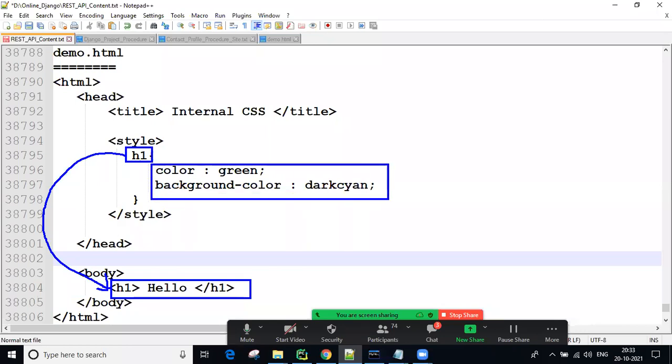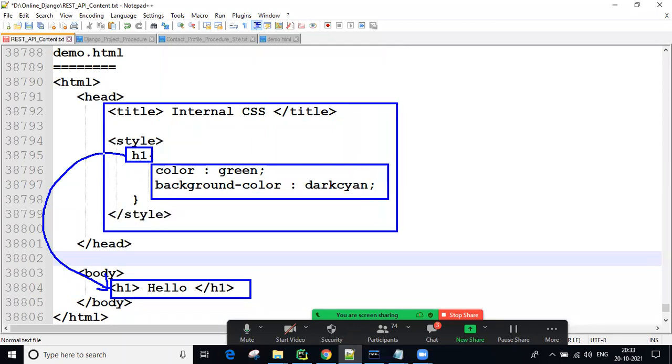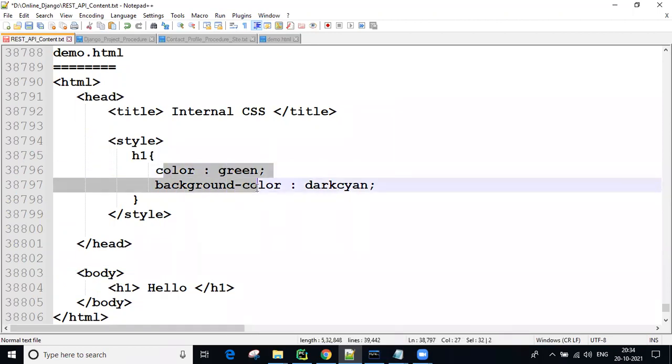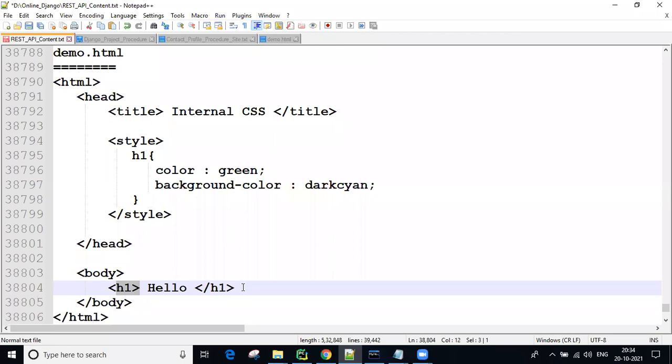I told you at the start, inside the head section n number of tags we can write. These tags give some additional information to the body related tags. Are you remembering? Okay, now this color and background color are applied to this H1.